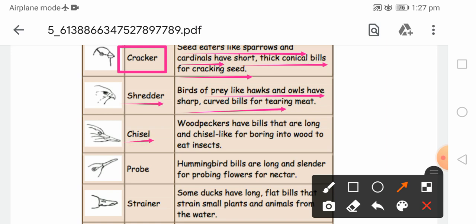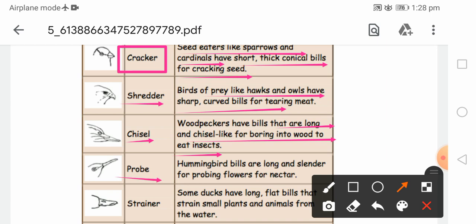Then the chisel beak. The woodpecker has a chisel beak. This particular bill is long and chisel-like for boring into wood and eating insects. We know the woodpecker continuously hits the tree branches and makes small holes, and then from that crack he eats the different insects.